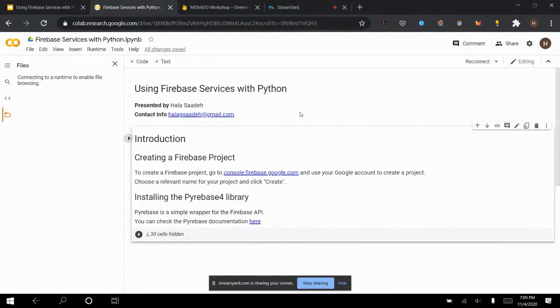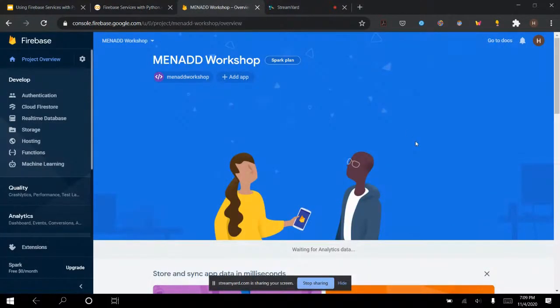Okay, so the first service that we're going to cover is the authentication service. Before we get to do that, we have to actually create a Firebase project and then install a library which will help us talk to Firebase. So I have already created a Firebase project, it's right here. This is console.firebase.google.com. What is this? What it basically does is it takes you to the main Firebase platform where you can create projects.